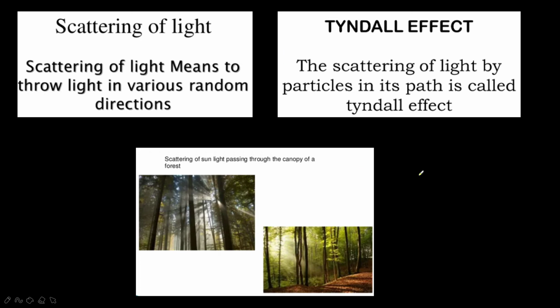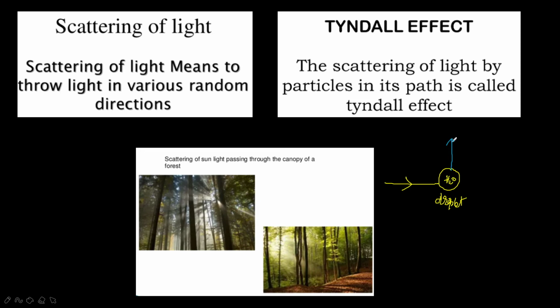If you see, imagine this is the water droplet. So the incident light ray came like this and hit the water droplet or dust particle. Okay, so here what happens when the incident light ray enters the water droplet?